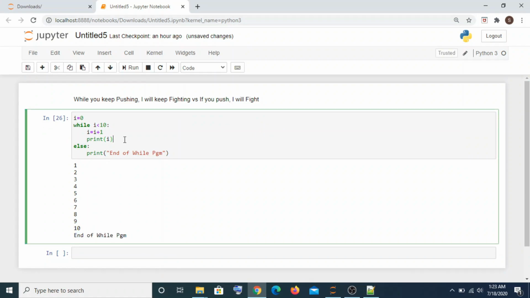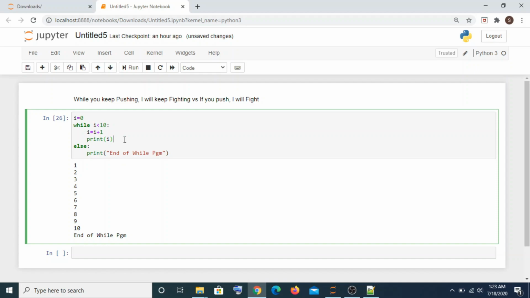Sometimes when you're doing a while loop, you will encounter a particular condition and you don't want to execute this condition, and so you want to skip that condition, right? For example, let's say I am printing the values from 1 to 10, but then I don't want to print all the values from 1 to 10. I want to skip something. I want to skip a value like 5.